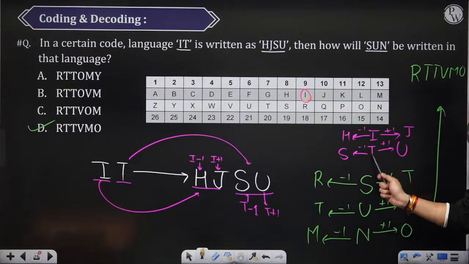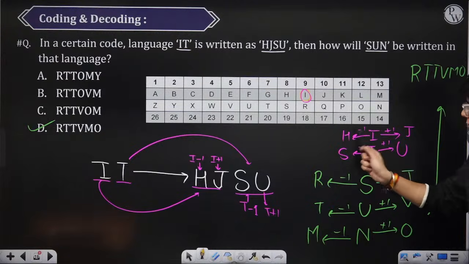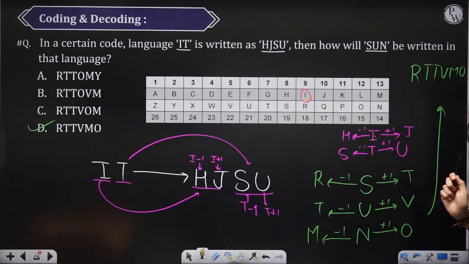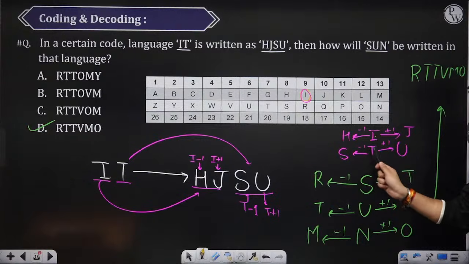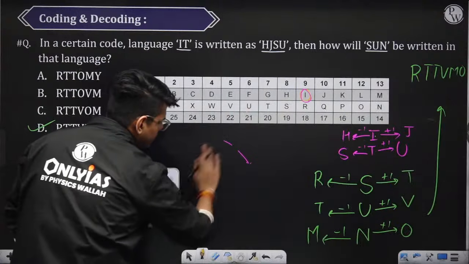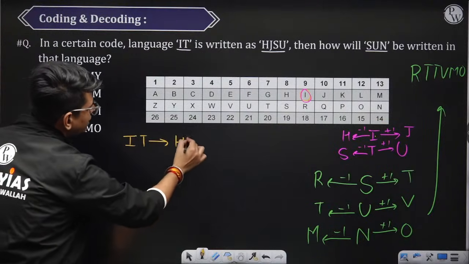Here IT was coded as HJSU. So the first alphabet was I minus 1, second alphabet was I plus 1. Similarly, S minus 1, T plus 1. Let me write it like this. Okay. So IT was written as HJSU.